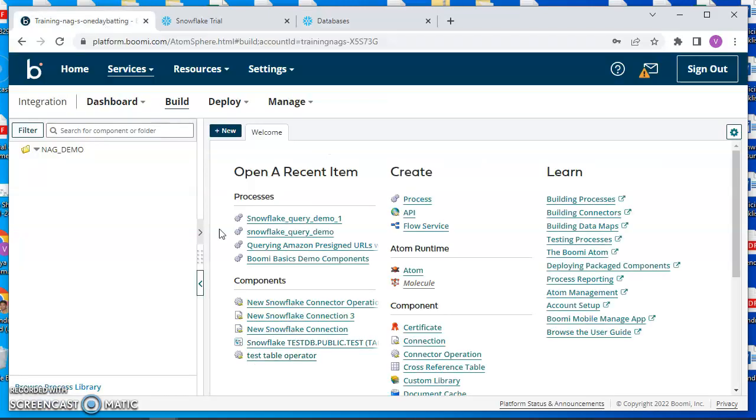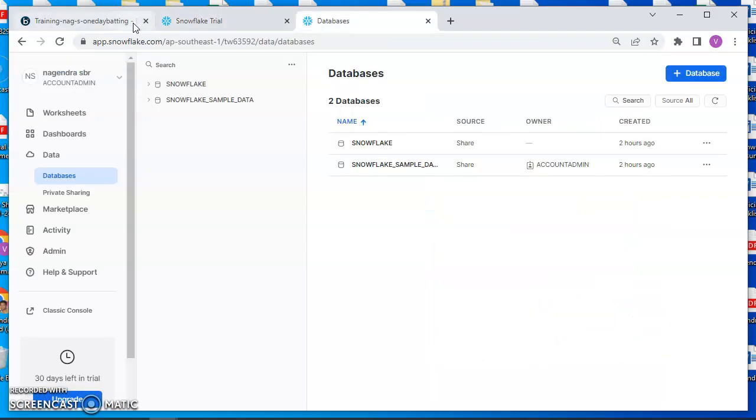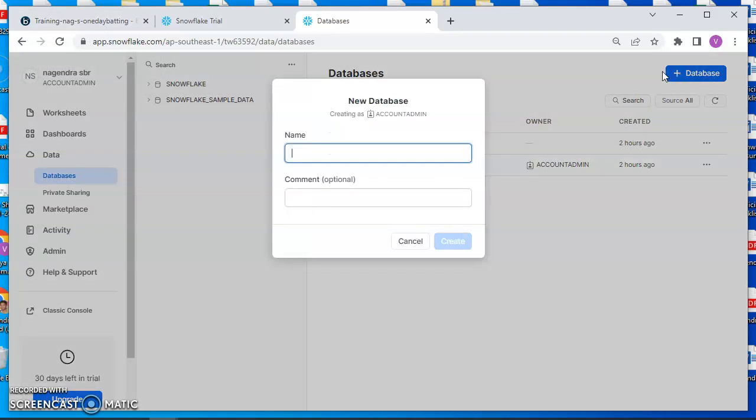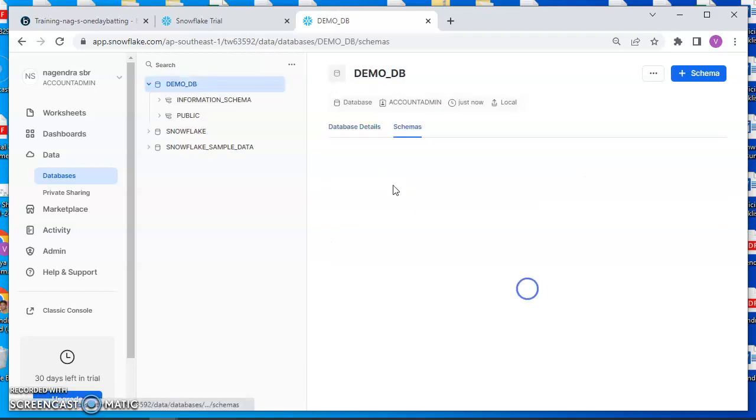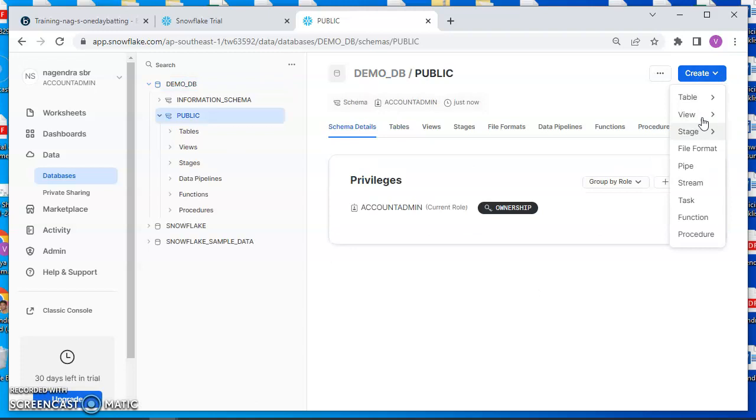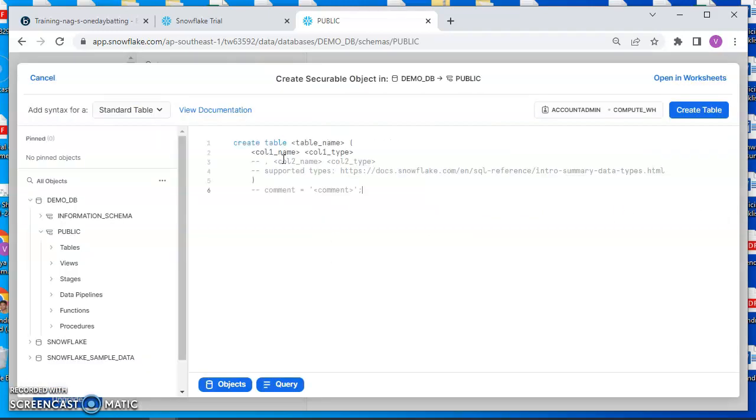I have a Boomi platform here. You can see there is no process till now. First of all, I'm going to create a Snowflake database. Just click here and name it anything. I'm naming it demo_db. You can create a schema under that, or there is a public schema already, so use the public schema and you can create some table there.